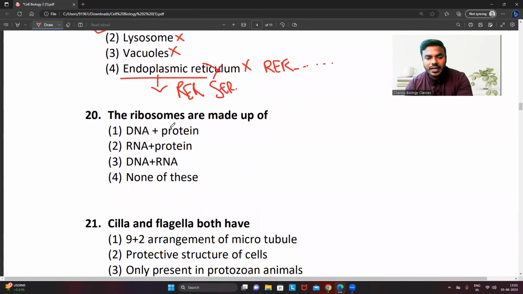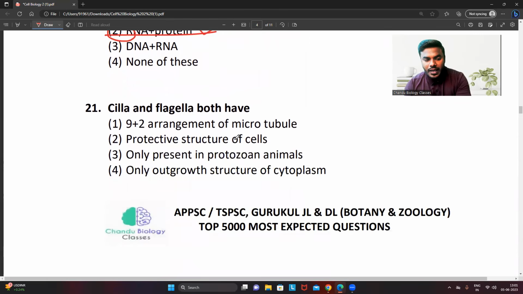And question number 20, the ribosomes are made up of. I already told you, ribosomes do not contain any kind of DNA molecule. Ribosomes only contain the RNA and protein. Hence the correct answer is 2.